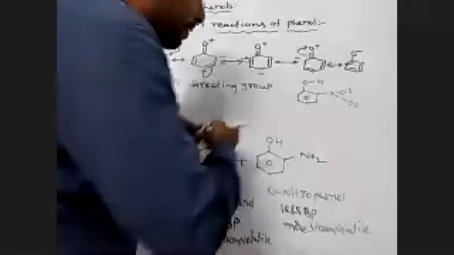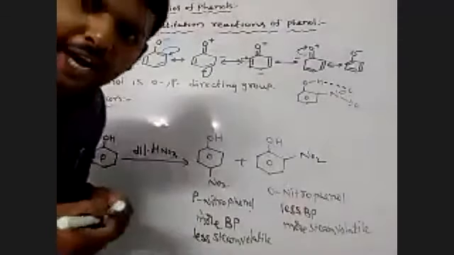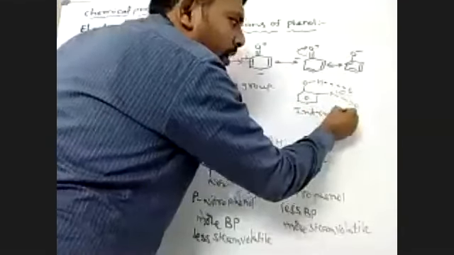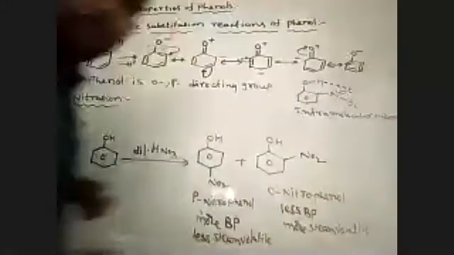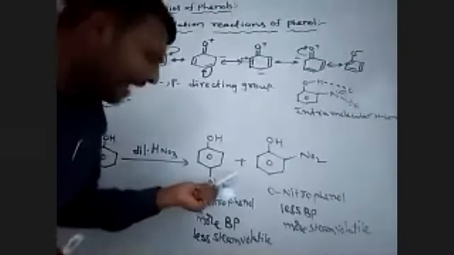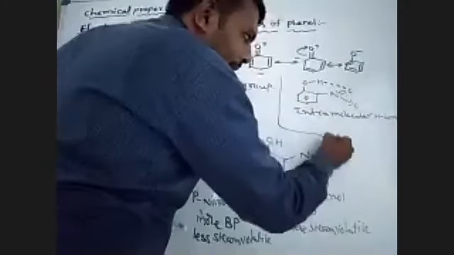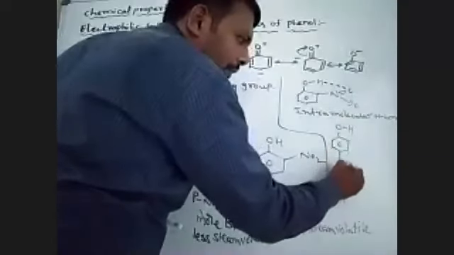Here the intramolecular hydrogen bonding is present, that is, hydrogen bonding within the molecule. Intramolecular hydrogen bonding means less boiling point, more volatile. Suppose para-nitrophenol. This is para-nitrophenol, with OH and NO2. Another para-nitrophenol molecule is taken, with N double bond O and OH.